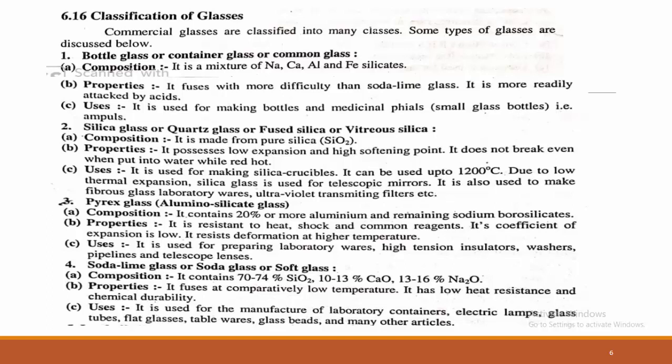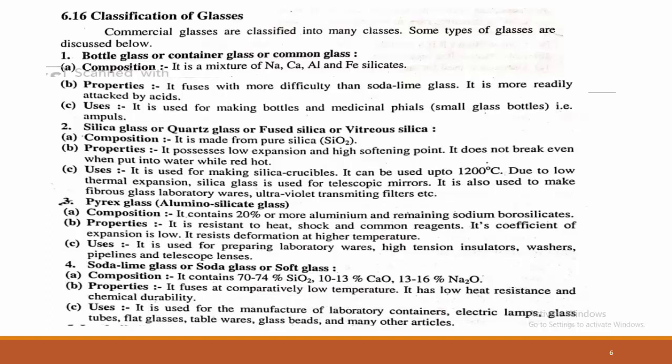In terms of properties, it fuses with more difficulty than soda lime glass. It is used in the making of bottles as well as medicinal phials, meaning small glass bottles. At any medical shop, you can see small bottles made up of simple bottle glass. Second is silica glass or quartz glass.